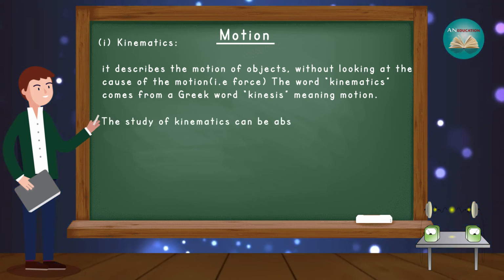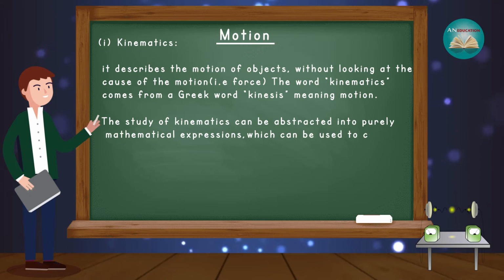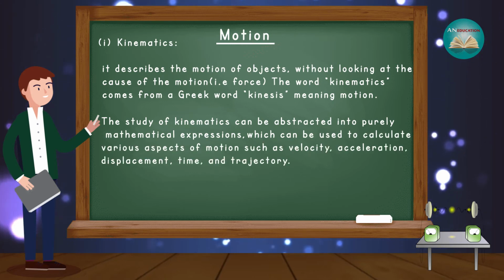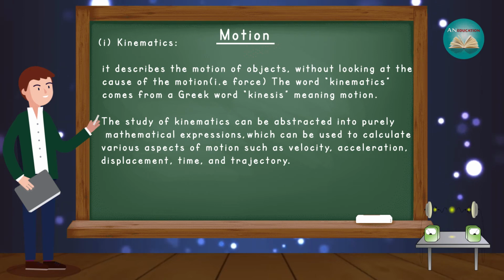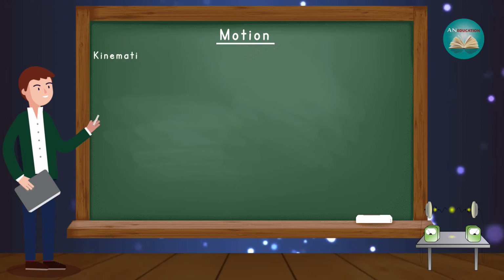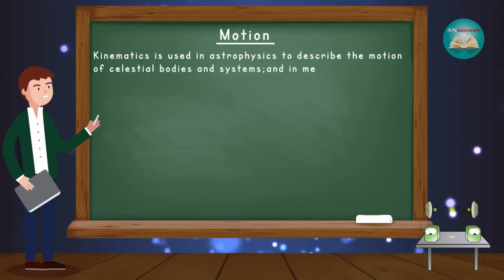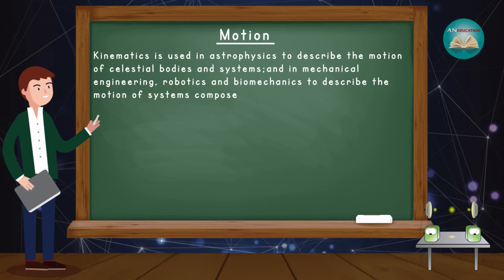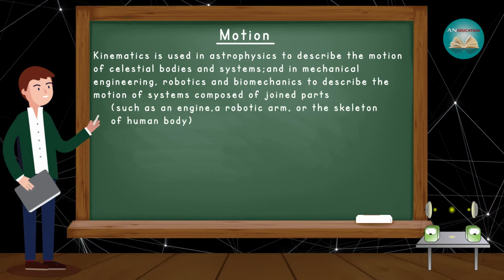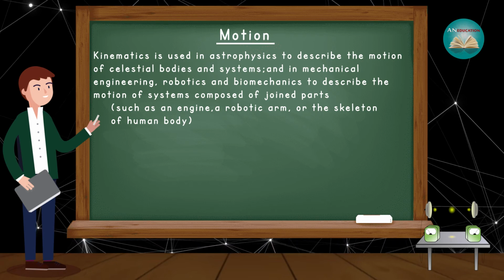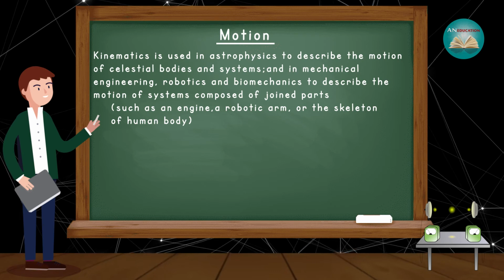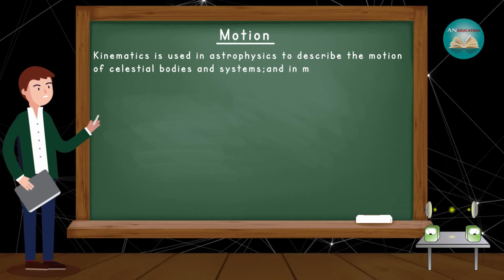The study of kinematics can be abstracted into purely mathematical expressions which can be used to calculate various aspects of motion such as velocity, acceleration, displacement, time and trajectory. Kinematics is used in astrophysics to describe the motion of celestial bodies and systems, and in mechanical engineering, robotics and biomechanics to describe the motion of systems composed of joint parts such as an engine, a robotic arm, or the skeleton of the human body.